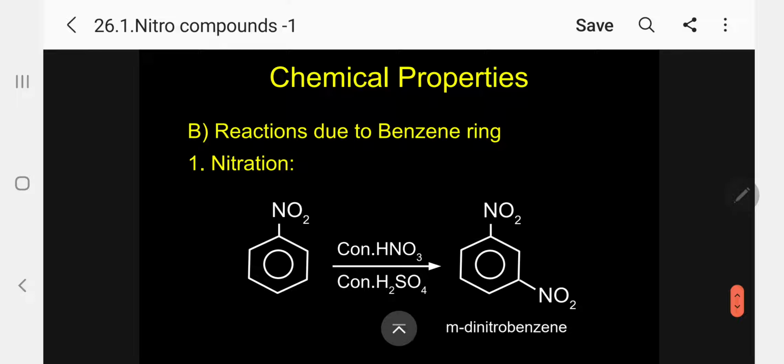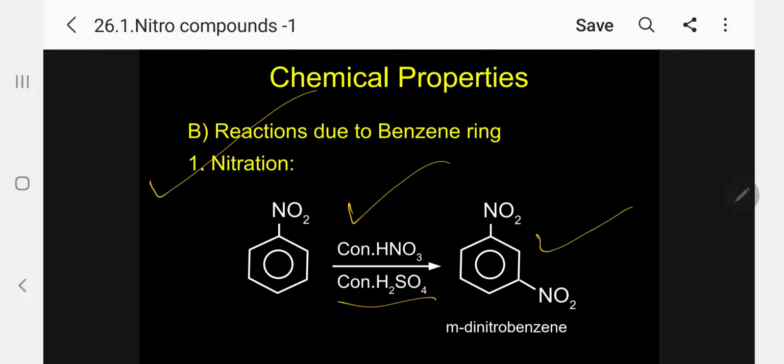Let me take a specific example of nitration. When you take nitrobenzene and heat strongly again with nitric acid and sulfuric acid, or even fuming nitric acid, you will get meta-dinitrobenzene or 1,3-dinitrobenzene.